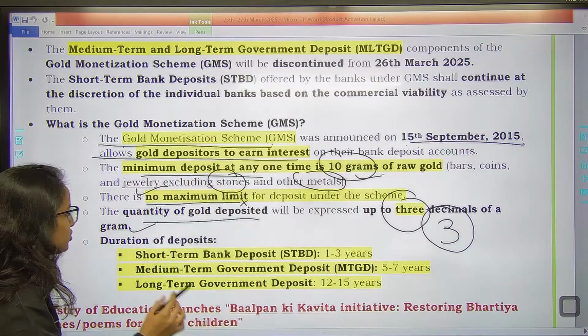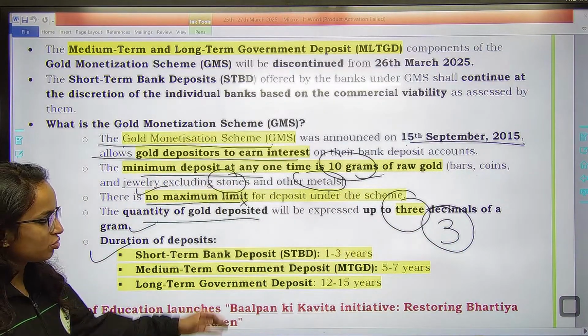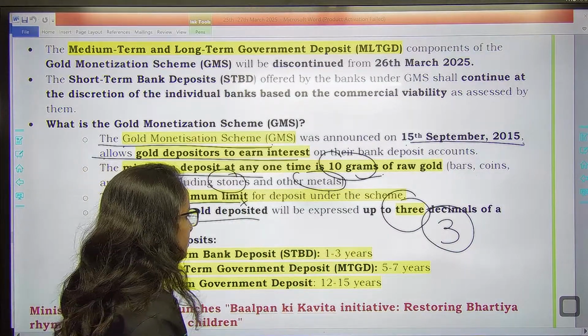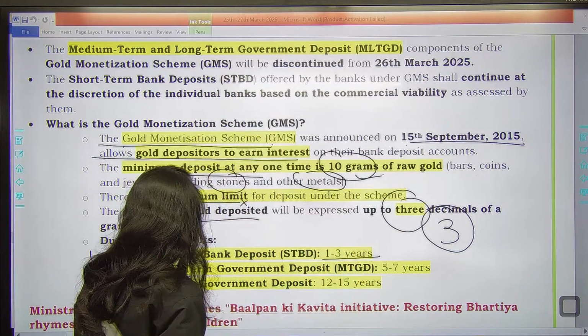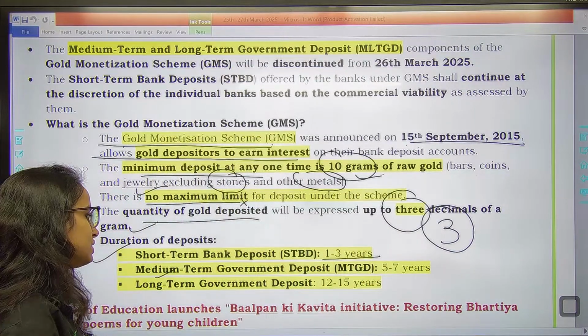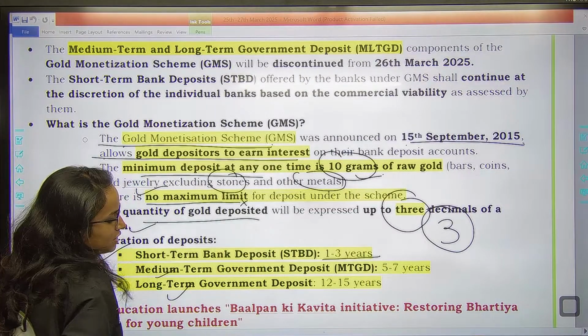Also, what is the duration? Short term bank deposits under the gold monetization scheme have a duration of 1 to 3 years. Medium term deposits are 5 to 7 years. Long term deposits are 12 to 15 years.